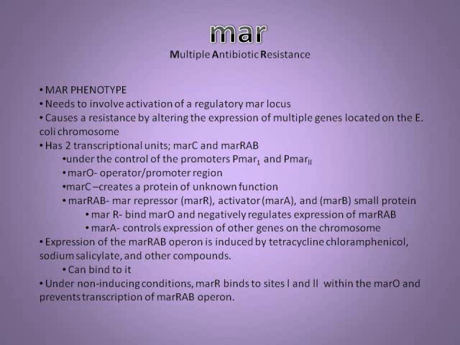of unknown function, or MAR-RAB, which consists of a repressor, MARR, that binds on MARO and negatively regulates expression of MAR-RAB, an activator, MARA, which controls expression of other genes on the chromosome, and a small protein called MARB. Expression of the MAR-RAB operon is induced by tetracycline, chloramphenicol, sodium salicylate, and other compounds. Under non-inducing conditions, MARR binds to sites 1 and 2 within the MARO and prevents transcription of the MAR-RAB operon.